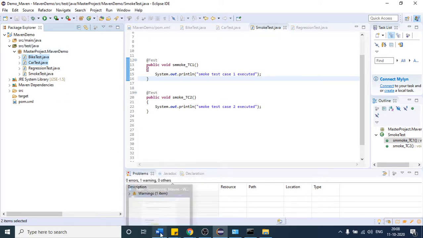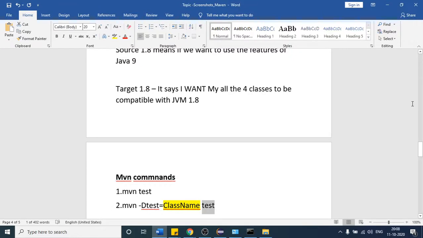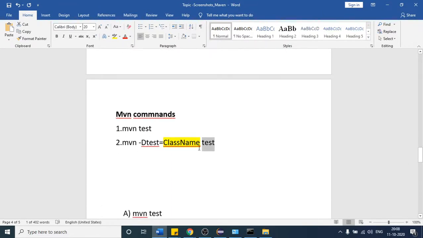So in this command only you have to do some modification. Suppose this is my class name 1, put one comma and provide the class name 2. This way, if you want to execute multiple files, likewise if your client will come and say I want to trigger the smoke test case as well, provide the smoke test case class name.